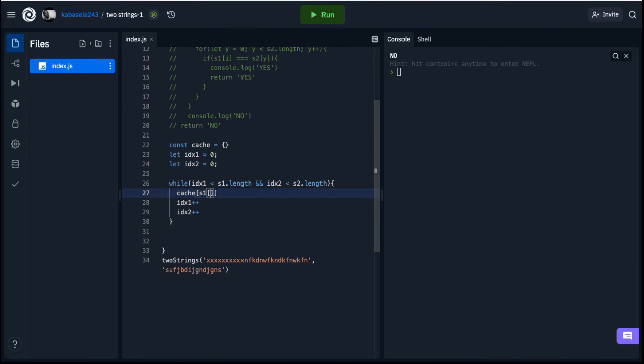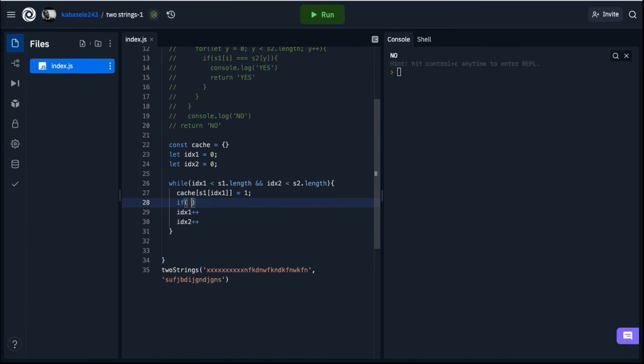So I will do cache of S1 index 1, and it will be equal to 1. I'll just do 1 to make it simple. Then I'll make the check that we did here.